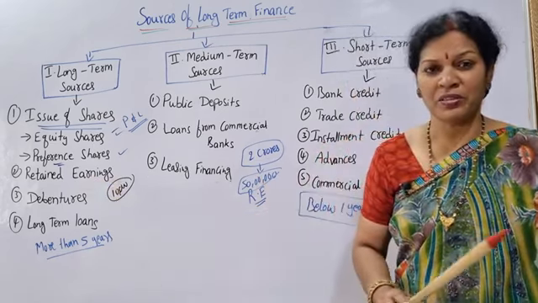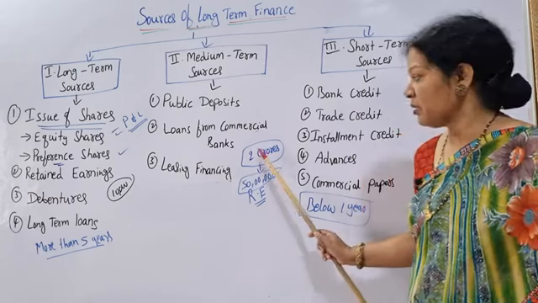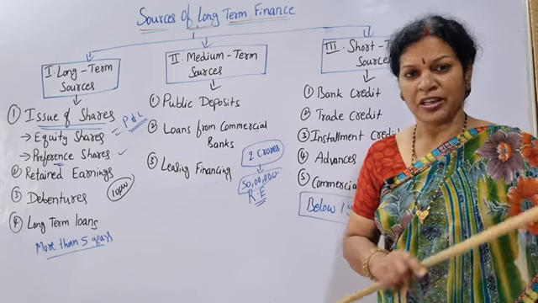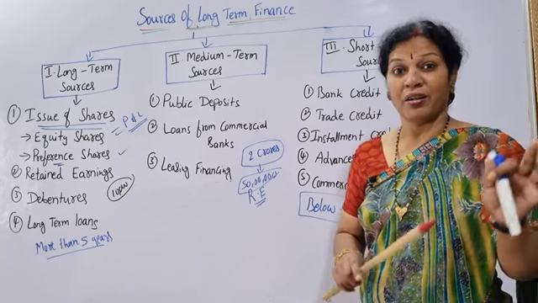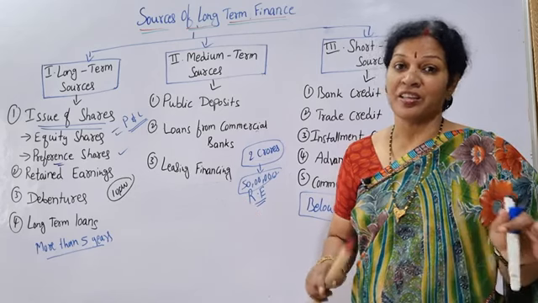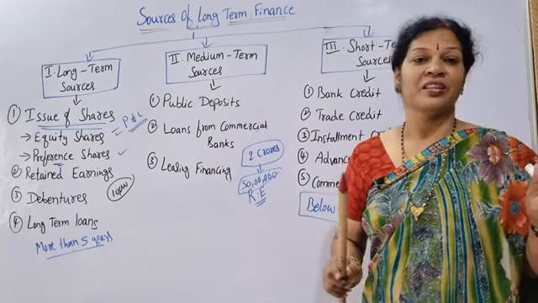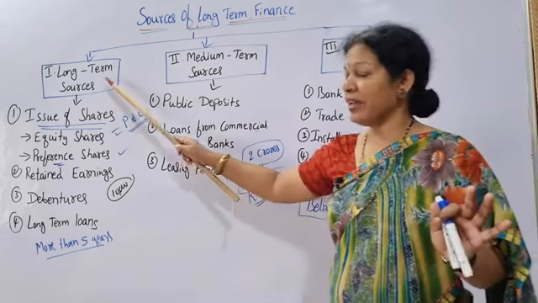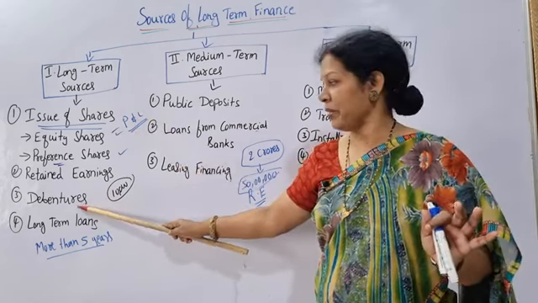Retained earnings are also always long term. I kept 50 lakh out of 2 crores as retained earnings. This 50 lakh is going to be utilized by the organization for a long period. Whenever any uncertainty is there, they can use it. Otherwise, it will be retained in the organization itself. This is also another very important long-term source.